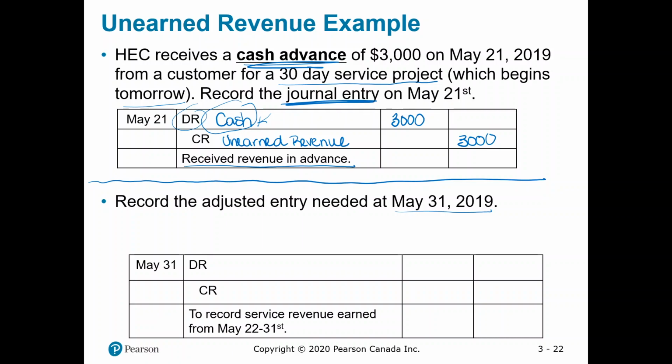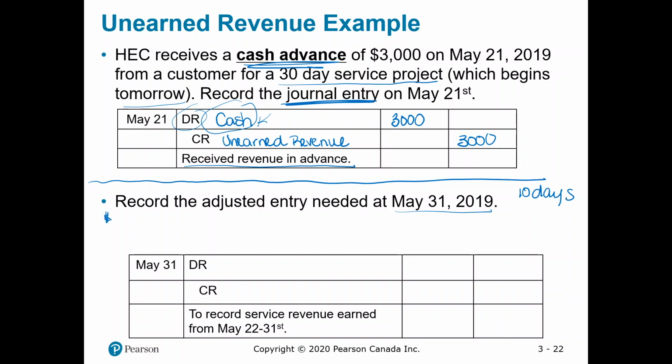So first, we've got to figure out how many days. So don't be afraid on an exam or something like this to count on your hands. Make sure you're calculating this properly because you need to get this information right to know the dollar value. So you can't see me counting on my hands, but I am. So we've got the 22nd, 23rd, 24th, 25th, 26th, 27th, 28th, 29th, 30th, and 31st of May. So we have 10 days. And we need to recognize revenue for those 10 days.